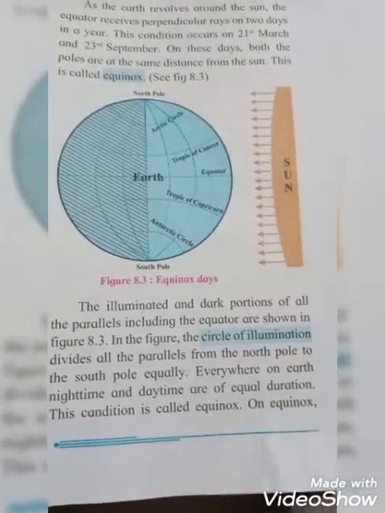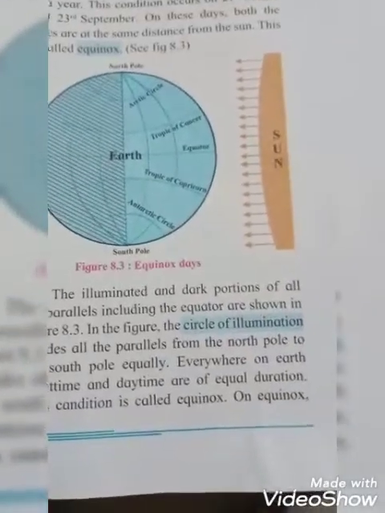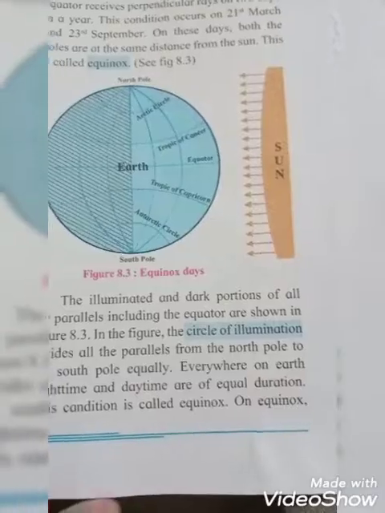Okay students, on equinox the sun's rays are perpendicular on the equator. That means on equinox the sun rays are perpendicular, meaning a straight line, on the equator. In these conditions, the circle of illumination coincides with the great circle defined by two opposite meridians.